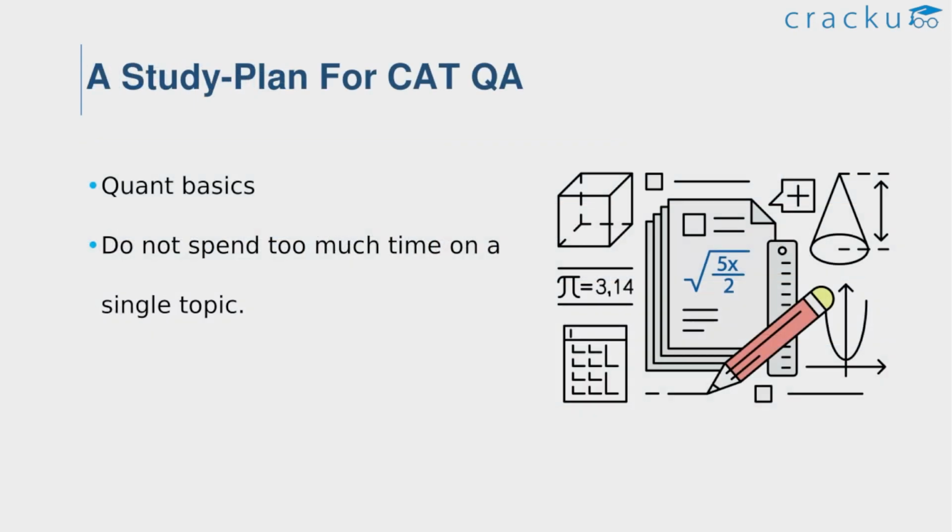This is the study plan for quantitative ability. In this section, the unique trick is to focus more on quant basics. The quant basics will play a crucial role in this section. Aspirants must spend at least 1 to 2 months learning the quant basics. Most candidates neglect the quant basics during preparation. Instead, they directly move on to solving problems without strong knowledge of quant basics. This is a common mistake made by many aspirants.